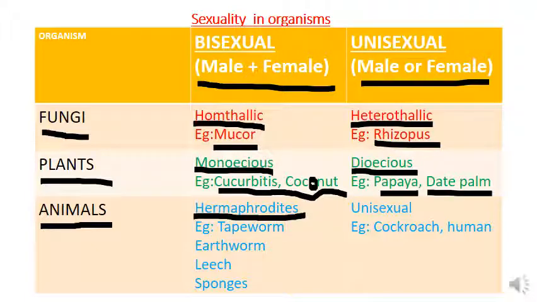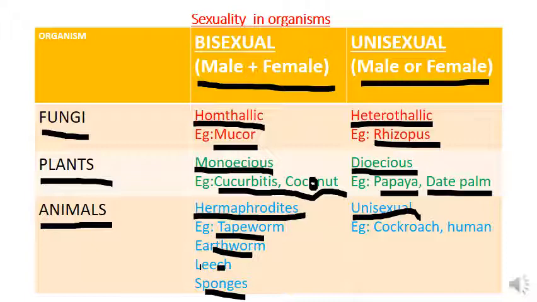I know you have heard this term in your first year, might be in animal kingdom, right? So there are certain animals which are hermaphrodites, that is the male and female gametes will be produced in the same animal itself. Examples include tapeworm, earthworm, leech, sponges. These are the examples for hermaphrodites.